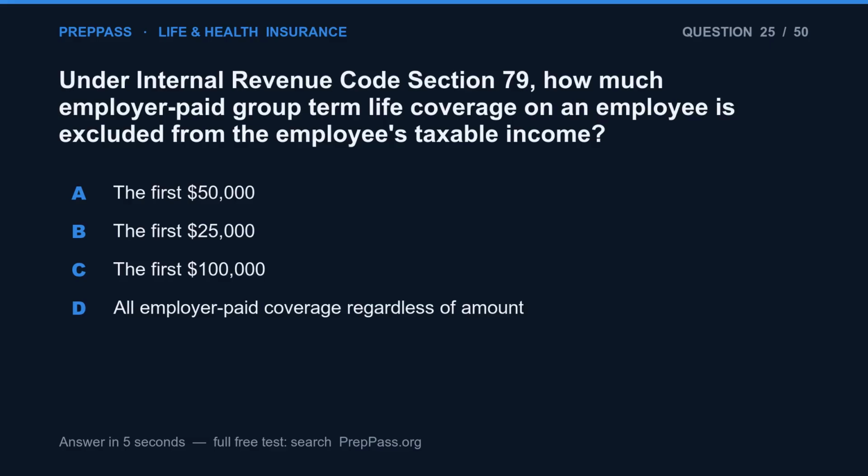Question 25. Under Internal Revenue Code Section 79, how much employer-paid group term life coverage on an employee is excluded from the employee's taxable income? A. The first $50,000. B. The first $25,000. C. The first $100,000. D. All employer-paid coverage regardless of amount.